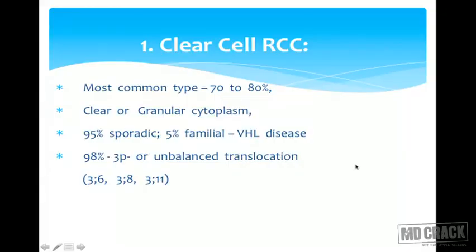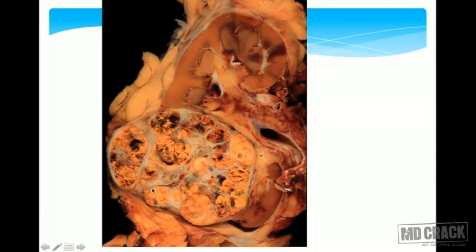95% of these cases are sporadic, 5% are familial, and all of these are due to von Hippel-Lindau gene mutations. And 98% of the cases will have an unbalanced translocation involving the third chromosome. Either it could be 3:6, 3:8, or even 3:11. Yes, they have a classical appearance of renal cell carcinomas.